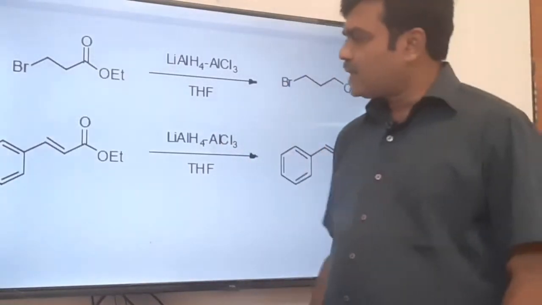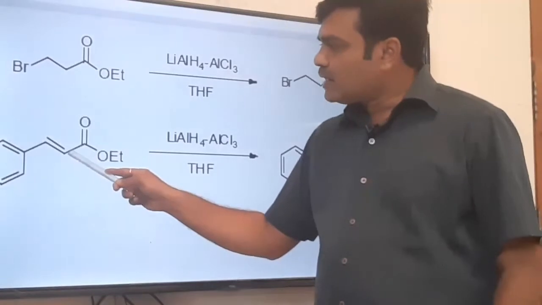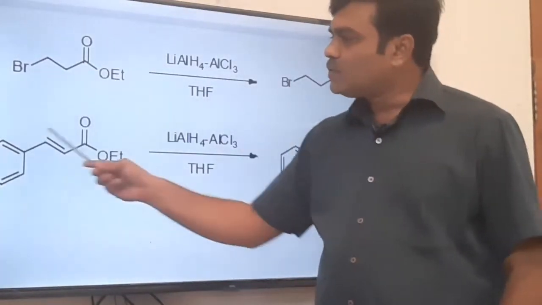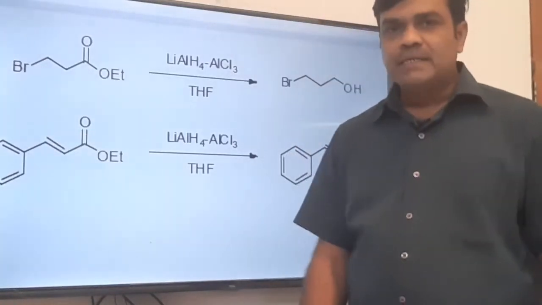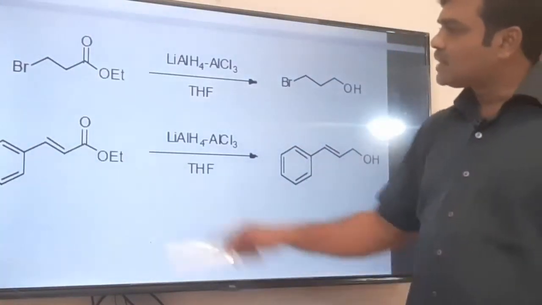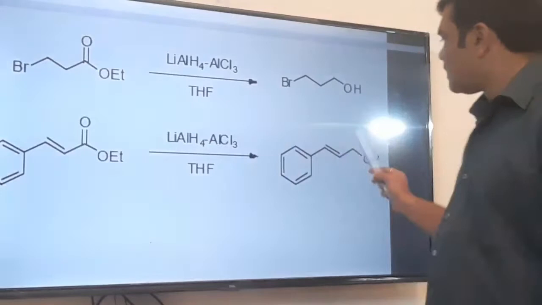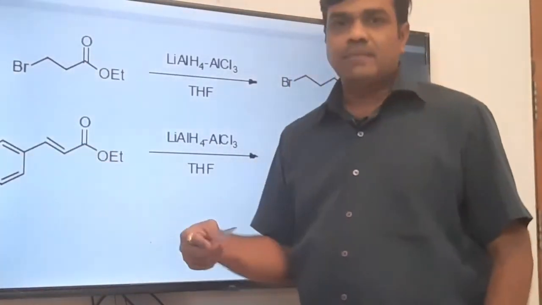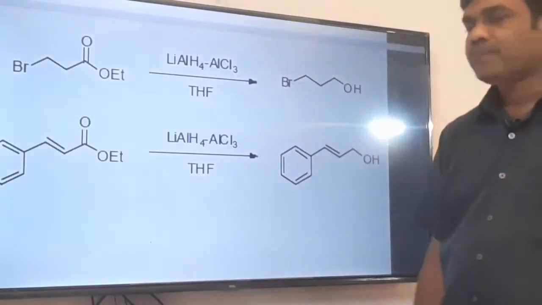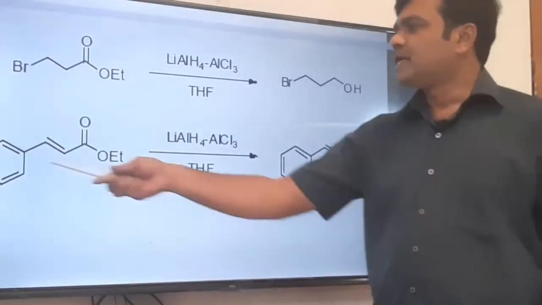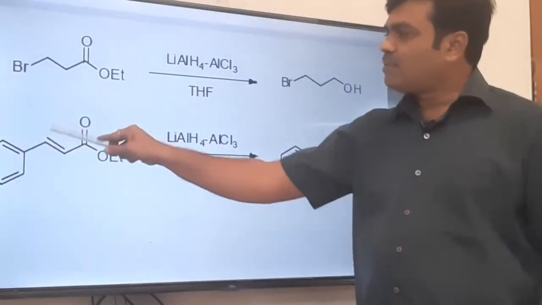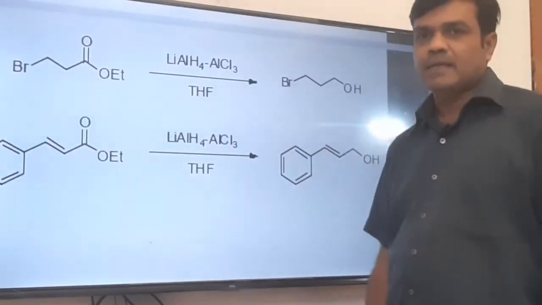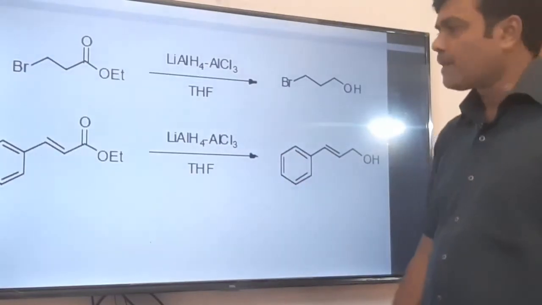Earlier in one example I told you that when this alpha beta unsaturated carbon carbon double bond is in conjugation with the phenyl group, that is an electron withdrawing group, in that case the carbonyl group as well as the carbon carbon double bond get reduced. However, if a methyl group, that is an electron donating group, any alkyl group is there, in that case the carbon carbon double bond is not reduced, only the carbonyl group is reduced. I told you in the earlier lecture.